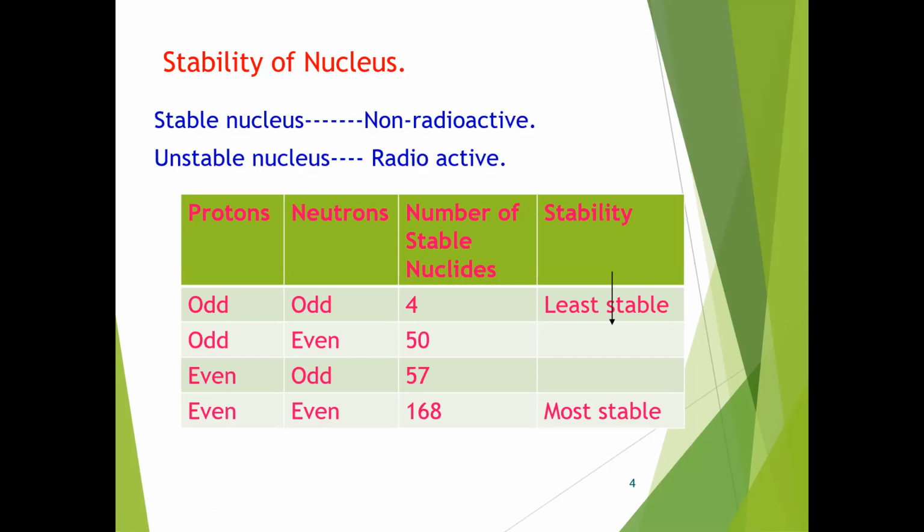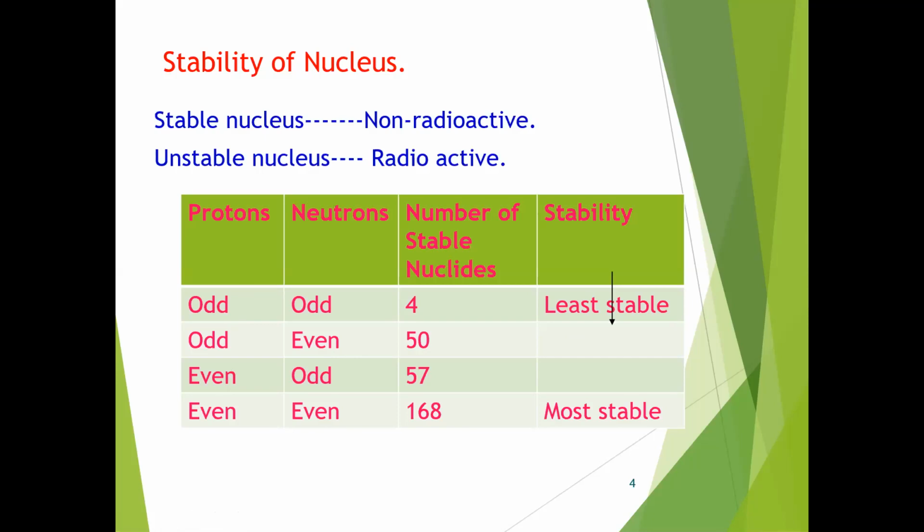For example, oxygen-16 contains 8 protons and 8 neutrons, both even, so it is more stable than oxygen-17, which contains 8 protons and 9 neutrons, an odd number of neutrons. Therefore, oxygen-17 is unstable.